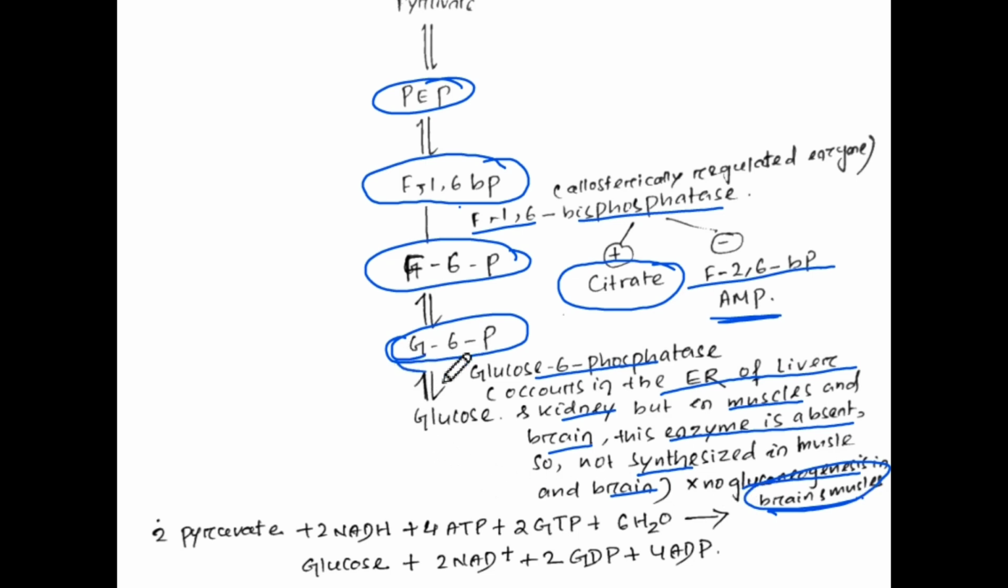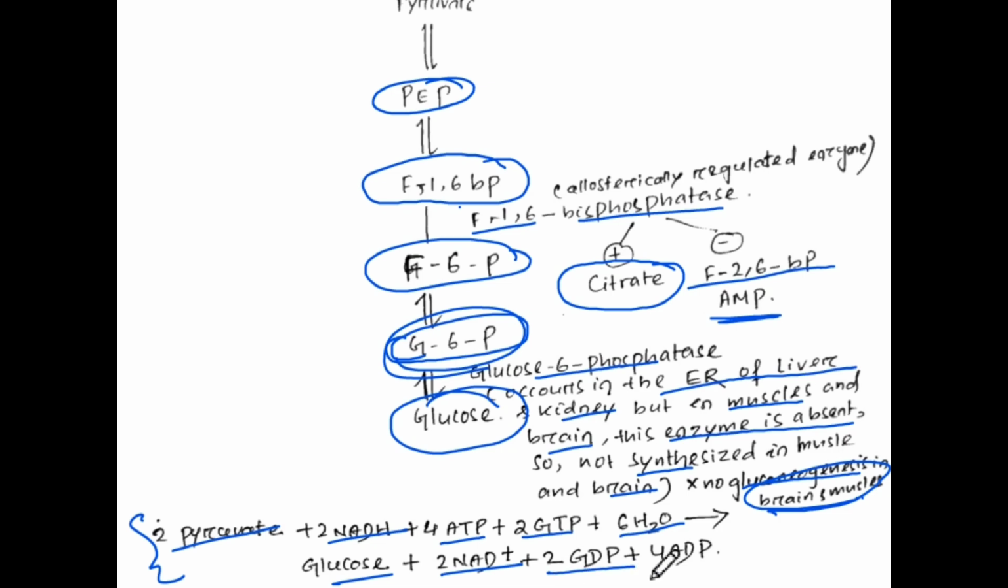And then glucose 6 phosphate gets converted to glucose, and the overall reaction looks like this, where 2 pyruvate plus 2 NADH plus 4 ATP plus 2 GTP plus 6 H2O get converted into glucose and 2 NAD plus 2 GTP plus 4 ATP.